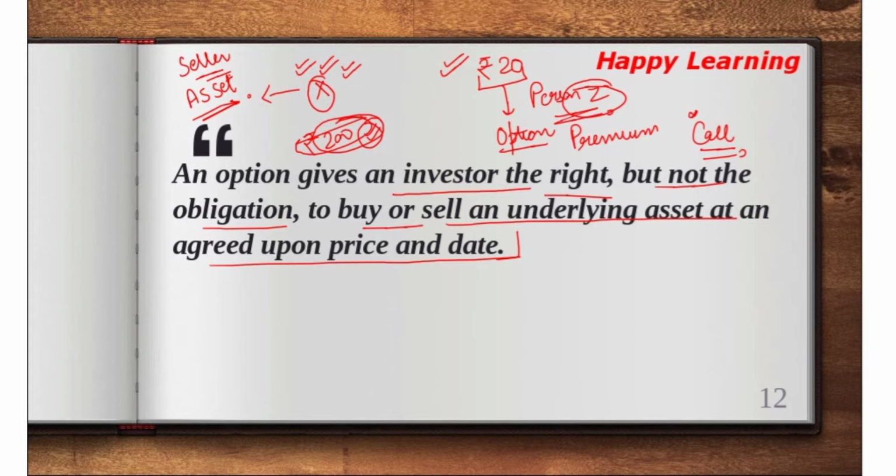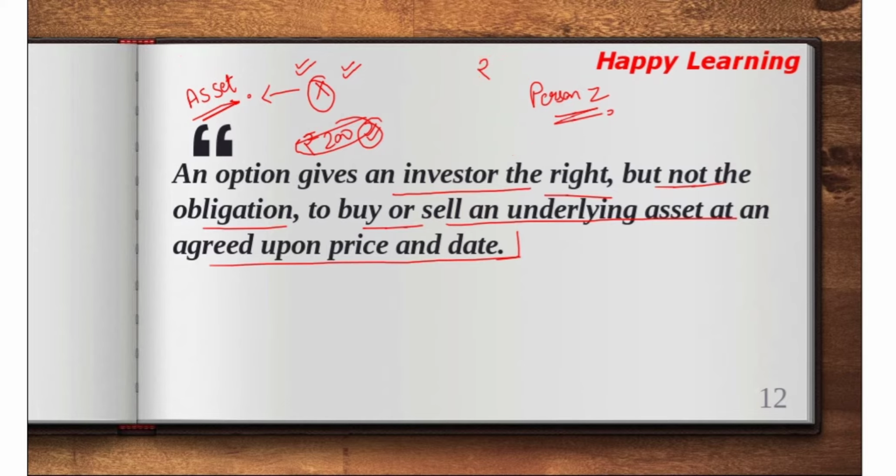Similarly, there can be the case that the seller is thinking that the price will fall. He is thinking that the price will fall, suppose to 180, but he wants to sell this commodity at rupees 200. So what will he do?